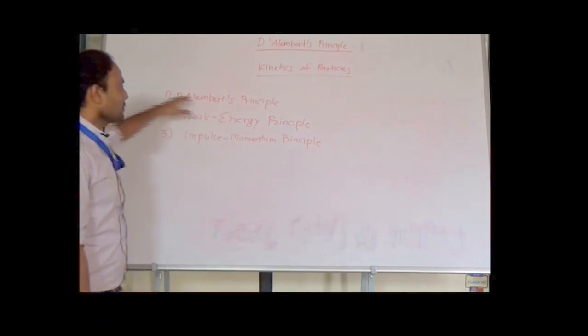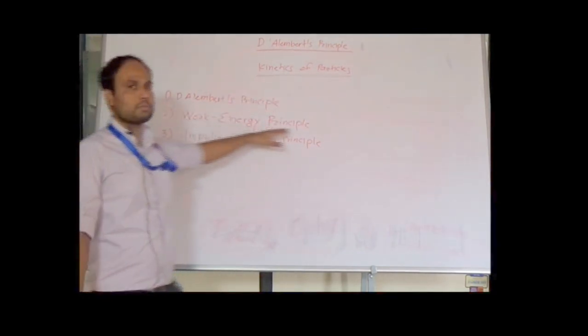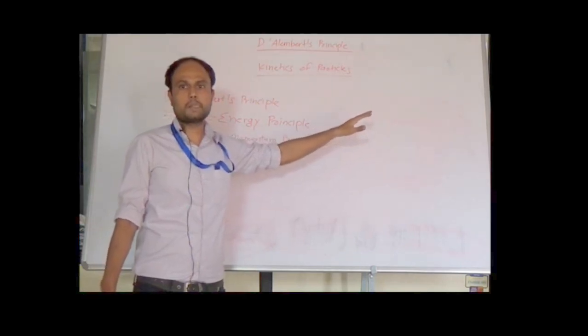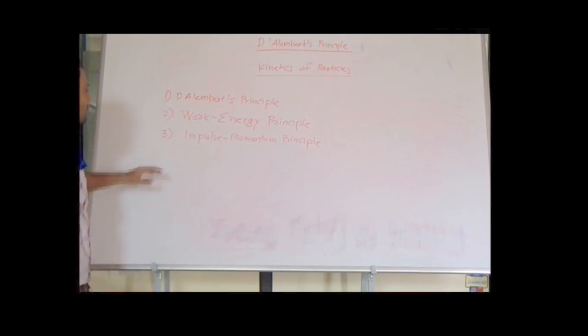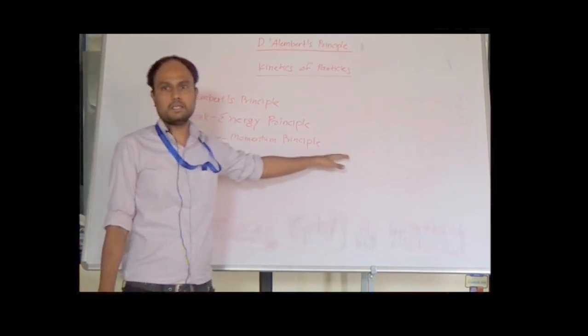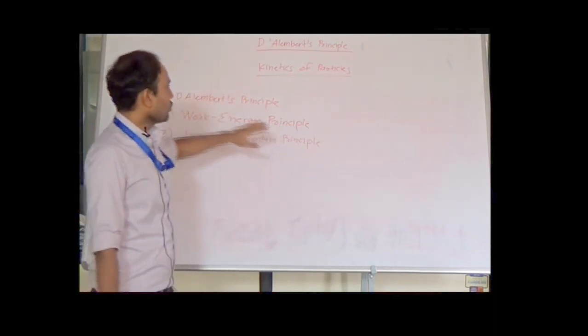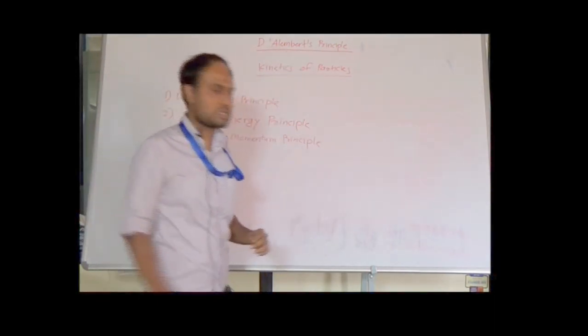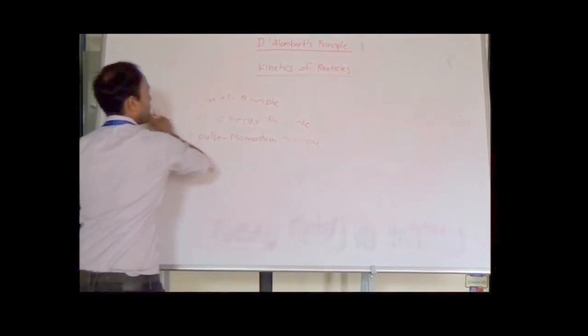Now D'Alembert's principle is basically based on Newton's second law of motion. The work energy principle simply states that the change in kinetic energy is equal to the total work done by a body between stage 1 and 2. And the impulse momentum principle is based on the law of conservation of momentum. So today's topic is D'Alembert's principle. First of all, we will study the statement of D'Alembert's principle.